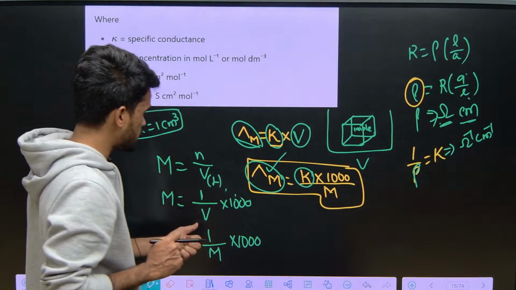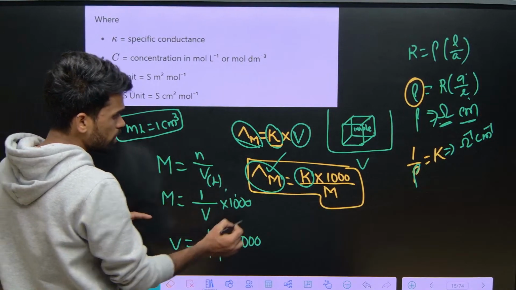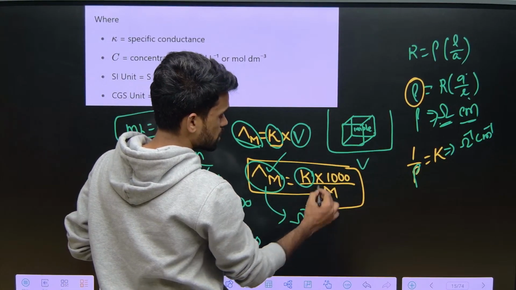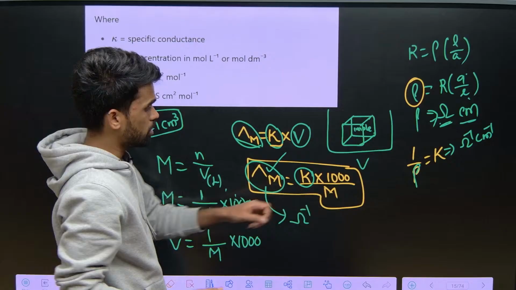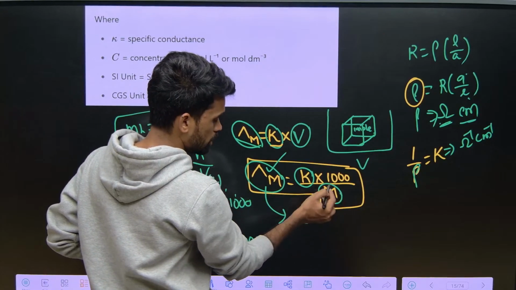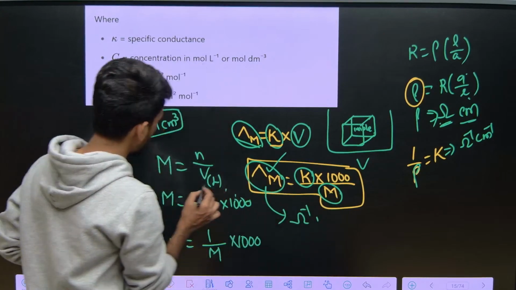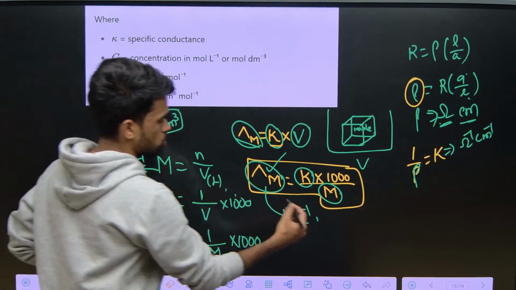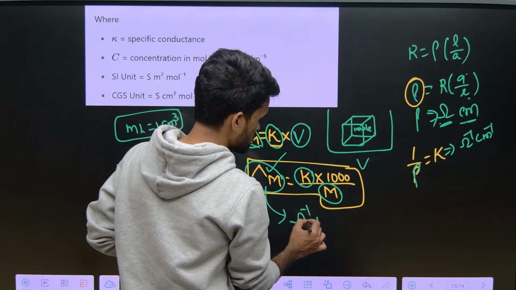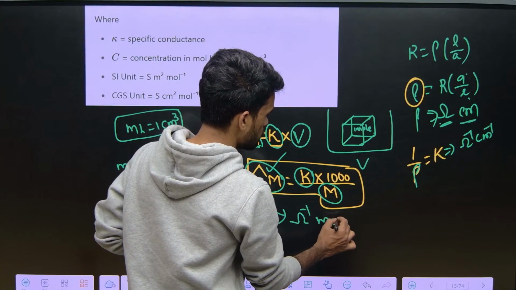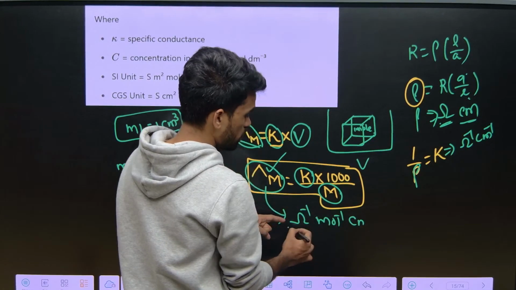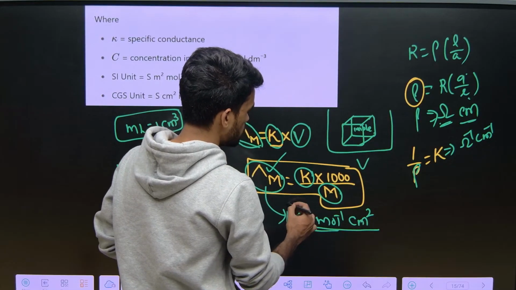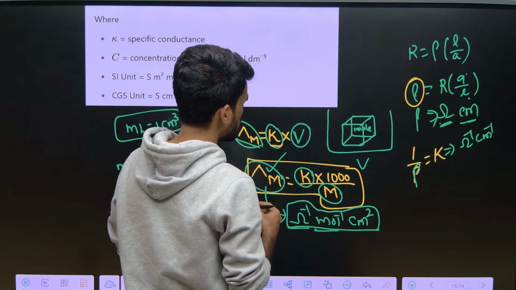Now tell me, what are the units for del M? For K you are writing ohm inverse centimeter inverse. And here you have molarity in the denominator. What are the units for molarity? Mole per liter. So the final units here you can write as ohm inverse centimeter square mole inverse. These are the units in CGS.